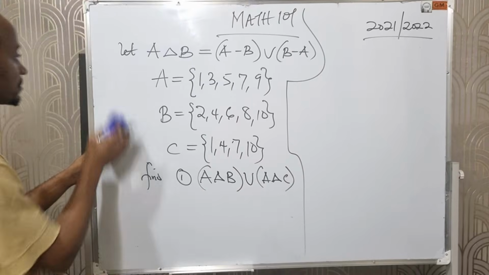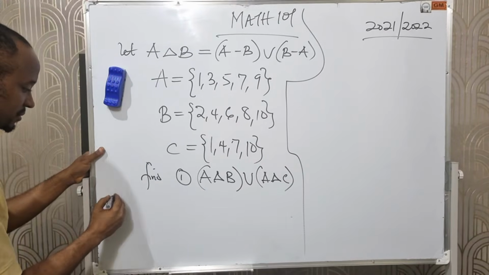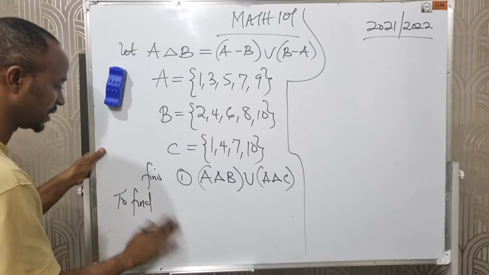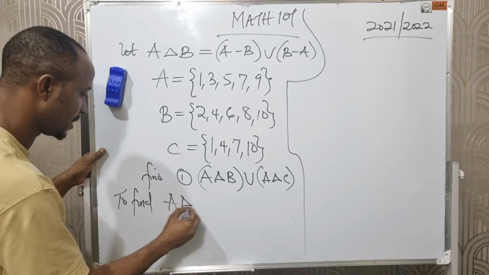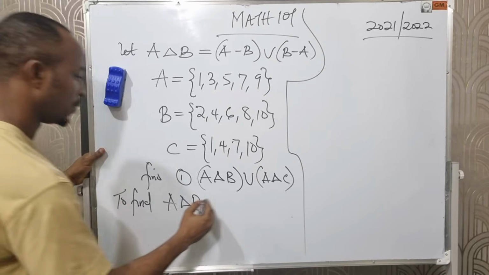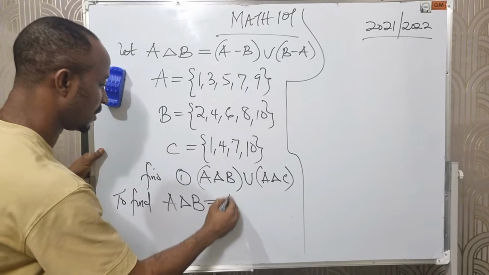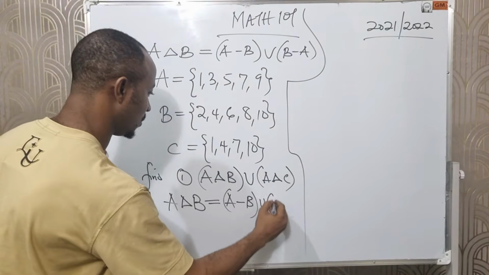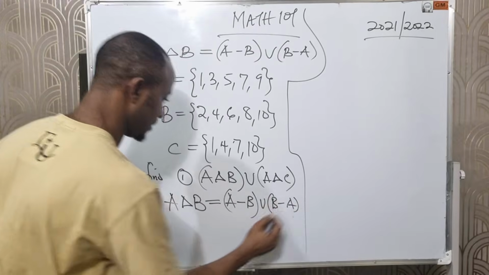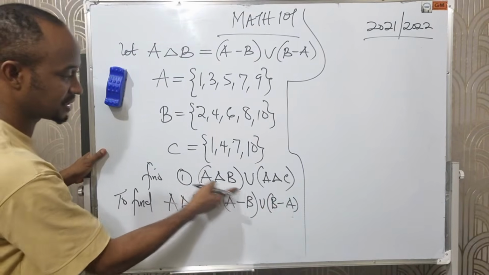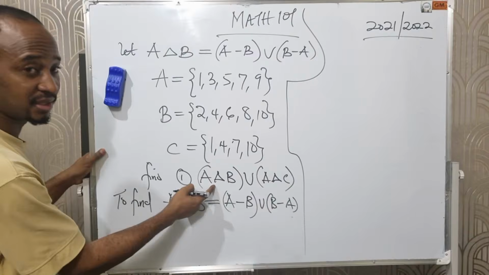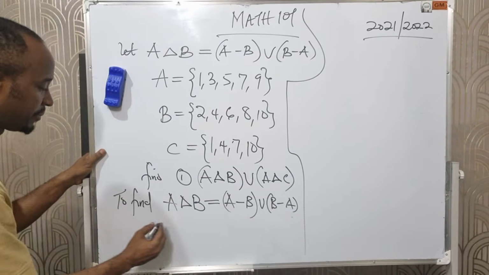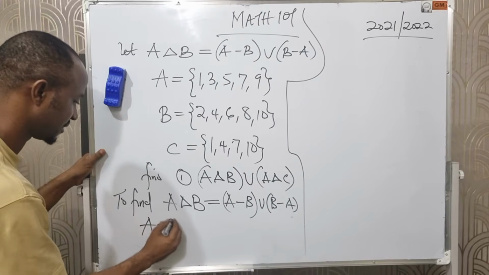Now what do we do first is that we have to look for A difference B. To find the symmetric difference between A and B, which we all know to be A difference B union B difference A, I have to solve for this first. After getting this, I will now find this, then get their union. I hope that is clear. But let's look for A difference B.